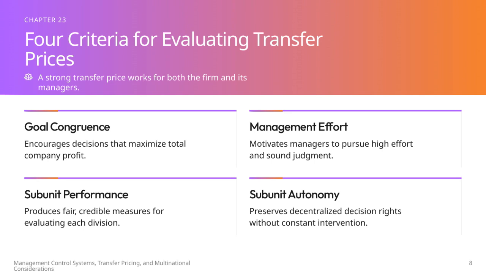Third, subunit performance must be assessed fairly. The transfer price should provide credible measures so each division's performance can be evaluated transparently and accurately. Finally, subunit autonomy needs to be preserved, allowing divisions to make decisions independently without constant oversight from higher management. Balancing these 4 criteria helps create a strong transfer pricing system that supports both decentralized control and overall company success.